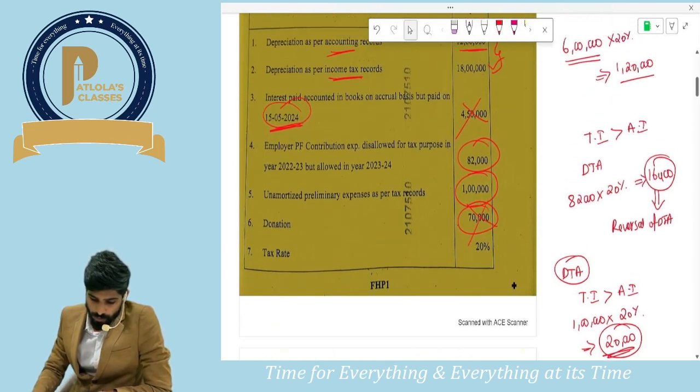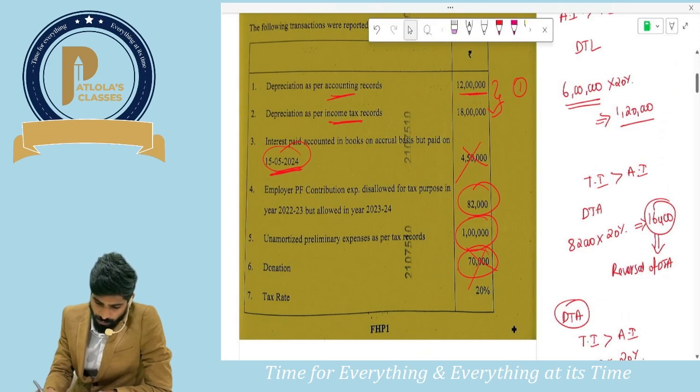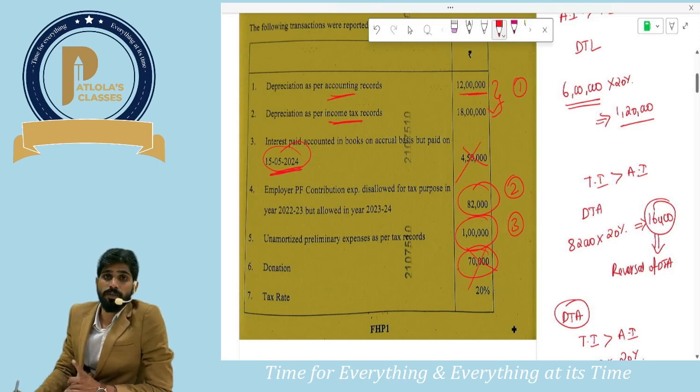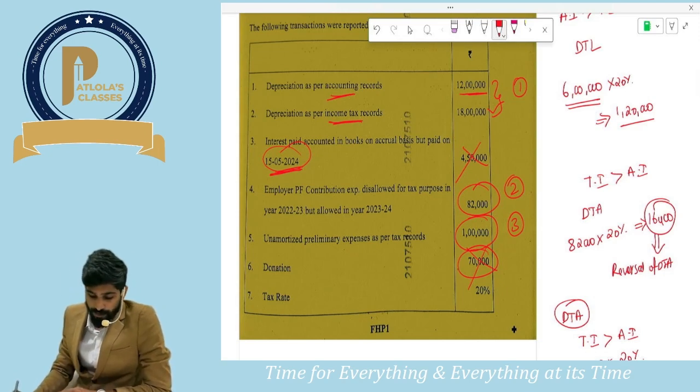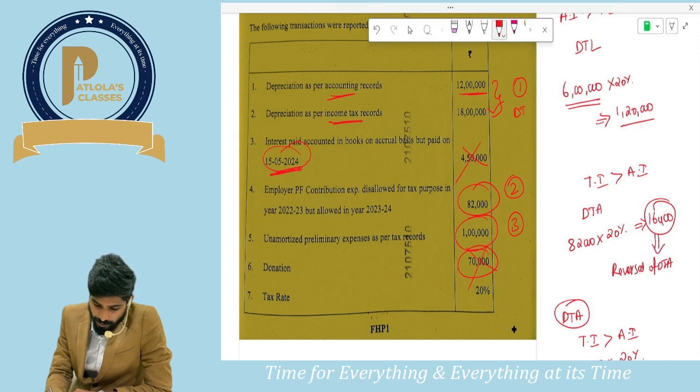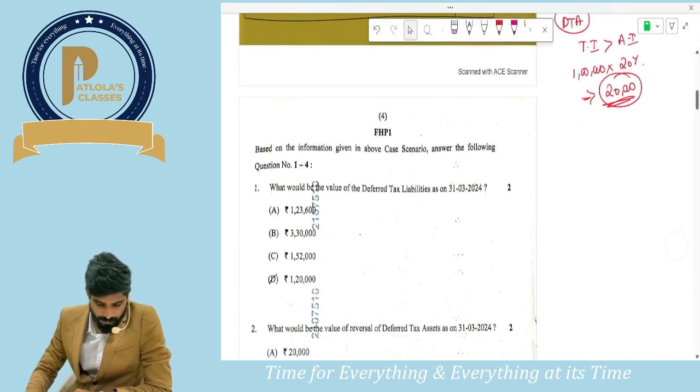So there are only three things. This is the one thing, this is second, and this is third, which is going to give rise to either DTA or DTL. In this case there is DTL, and in this case there is a reversal of DTA, and in this 1 lakh case we are going to create DTA. So let us see what are the questions that they are asking.